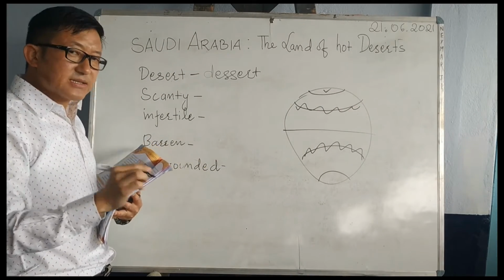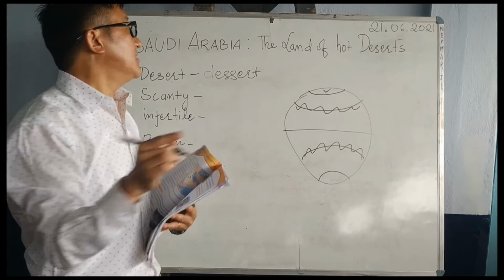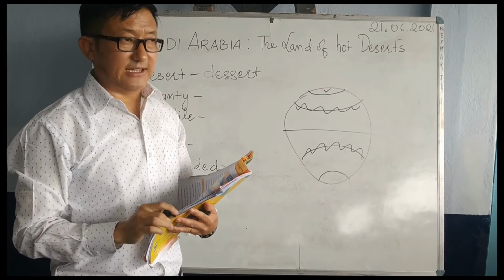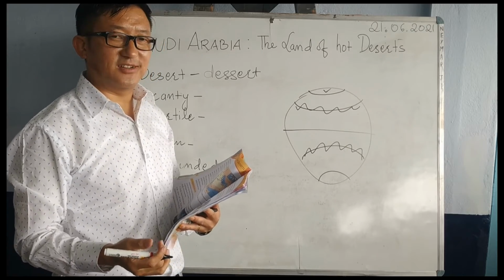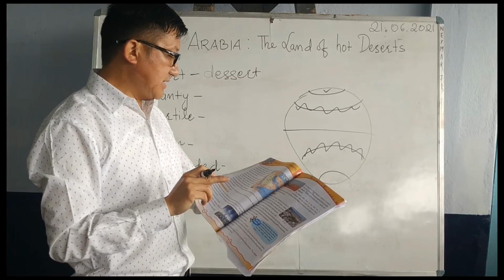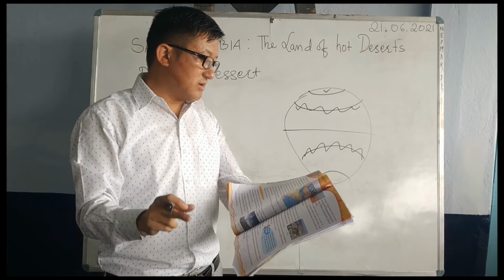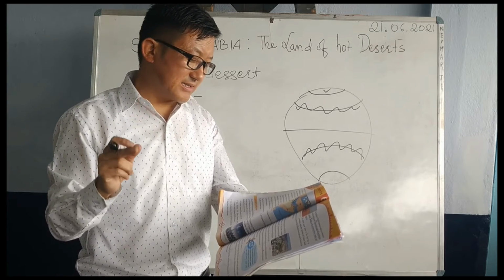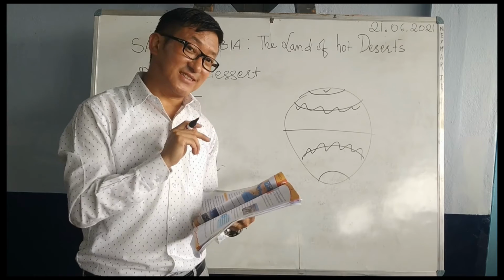And we are taking the example of Saudi Arabia. Saudi Arabia is the name of a country like India, China, Pakistan. There are so many deserts, like the Colorado, Sahara, Arabian, and Thar Desert. The Thar Desert is in India, in Rajasthan.